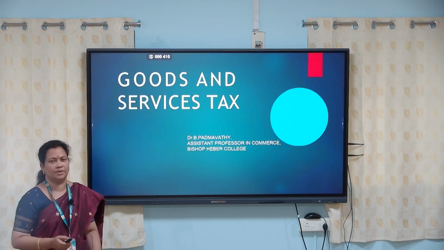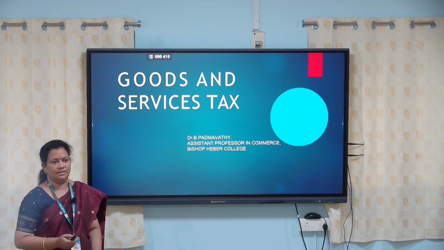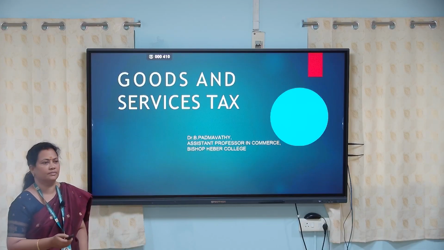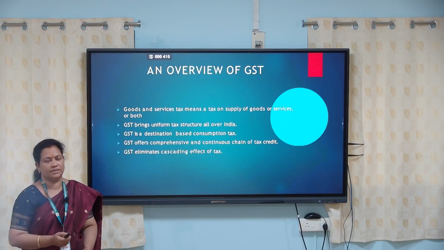In today's class, we are going to discuss about Goods and Services Tax. So in short, we call it as GST. Let's get into the topic. So now we are going to look into the overview of GST.